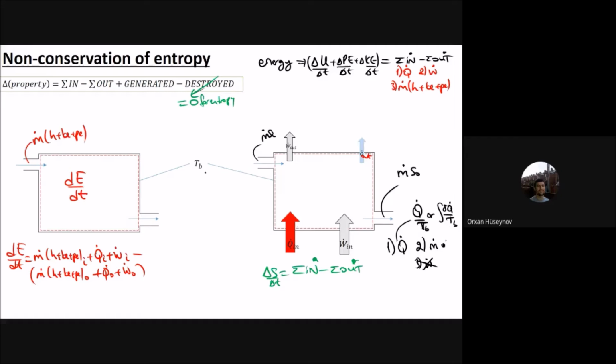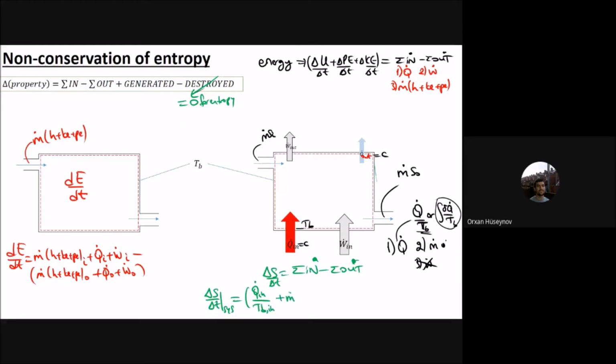For the problem here, you can see the boundary temperature is fixed everywhere. Therefore, all of the heat transfers happen from this boundary where you have T boundary. Also, Q dot in is constant and Q dot out is constant. Therefore, there is no need to take the integral here. You can write this general term. In that case, dS by dt of the system will be equal to in, which is Q dot in divided by the boundary temperature. Here the boundary is the same everywhere, so it will be T_B, also for the in quantity.